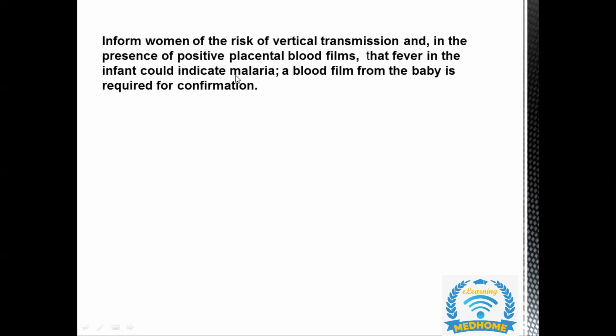So is there any question or should we move ahead? Yeah, madam, I have one question. In case of the placenta, we have to go for histopathology of the placenta. So should we do this histopathology in case of both complicated and uncomplicated malaria, or will it be helpful only in case of complicated malaria?